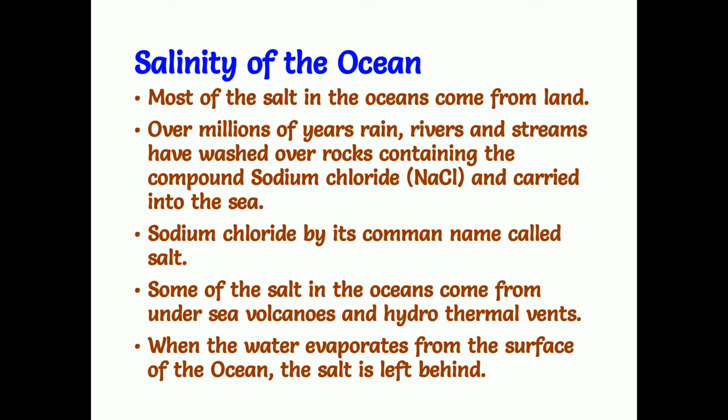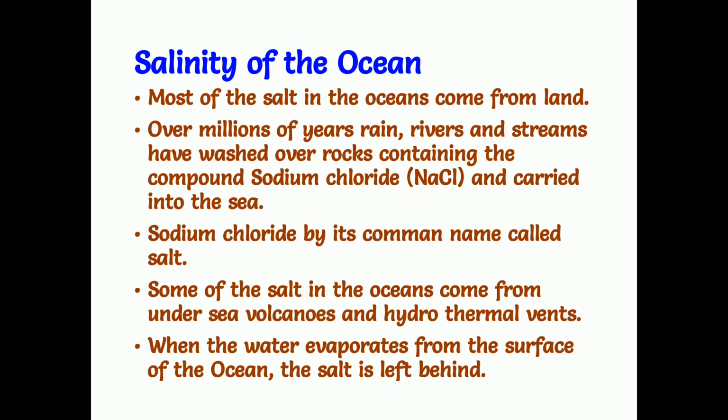Over millions of years, rain, rivers and streams have washed over rocks containing a compound called sodium chloride, that is NaCl. All the rocks on the surface of the earth and even the soil also contain this sodium chloride. When it rains, and when river water joins the seas and oceans, it carries all this sodium chloride along with the water. The salts in this water join the seas and oceans. By its common name we call it salt, normal table salt.